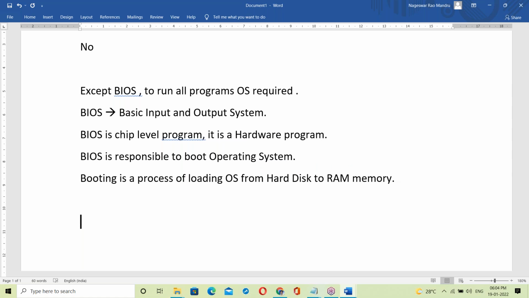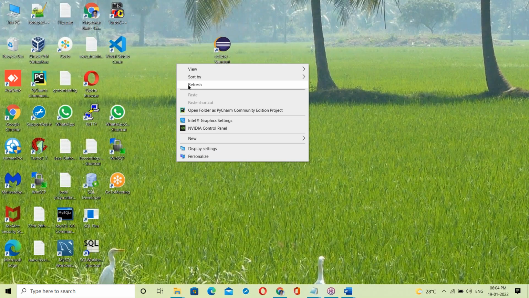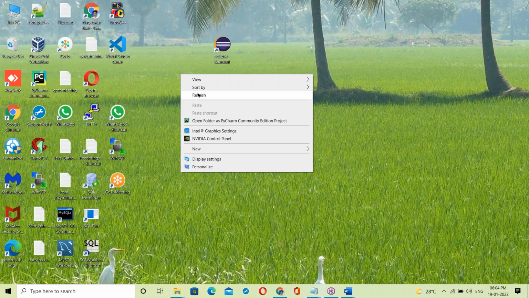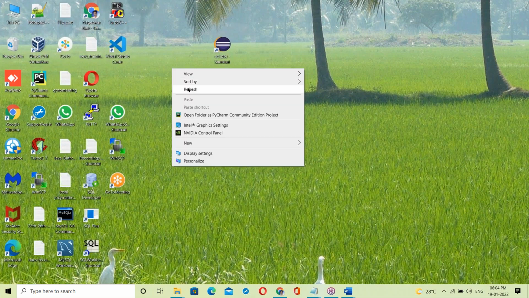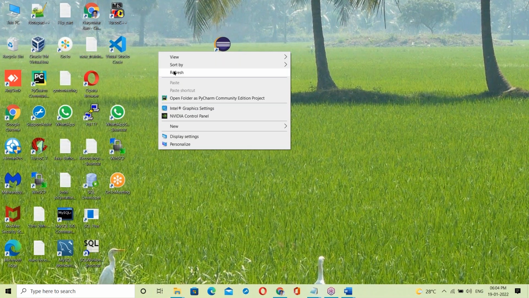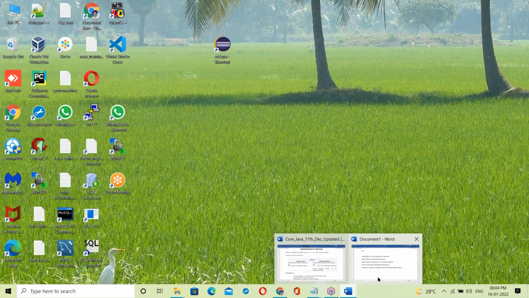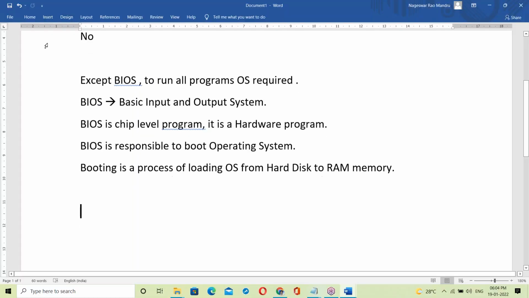Once the OS is loaded from the hard disk to RAM memory, your system is ready. Now this OS is responsible to take your requests.